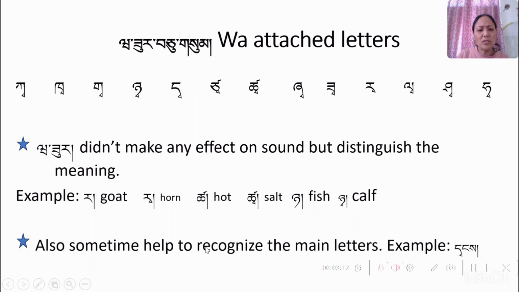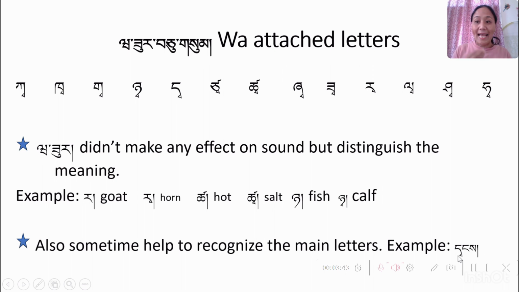And also sometimes the wasur helps us to recognize the main letters, especially for new learners. Sometimes it's difficult to distinguish which one is the main letter, which one is the suffix, which one is the second suffix. So for example here, ta, wasur, ta, nga, sa, tang.